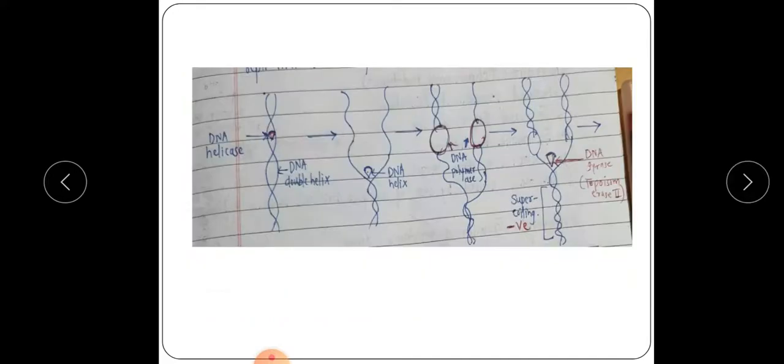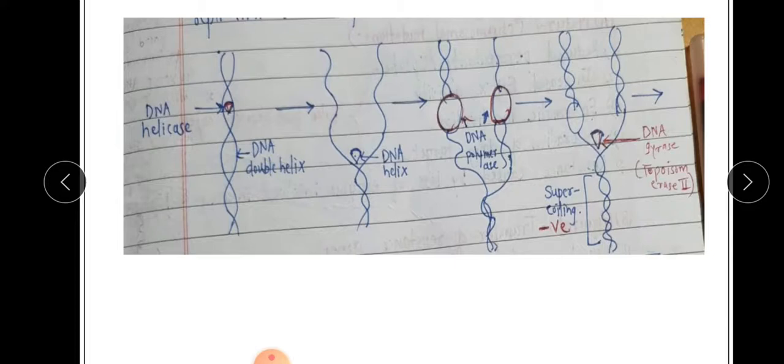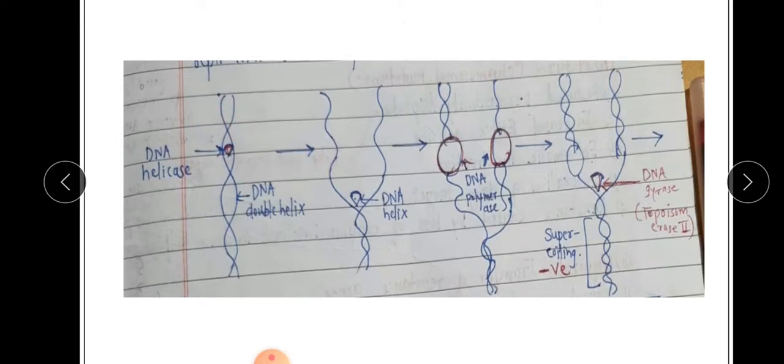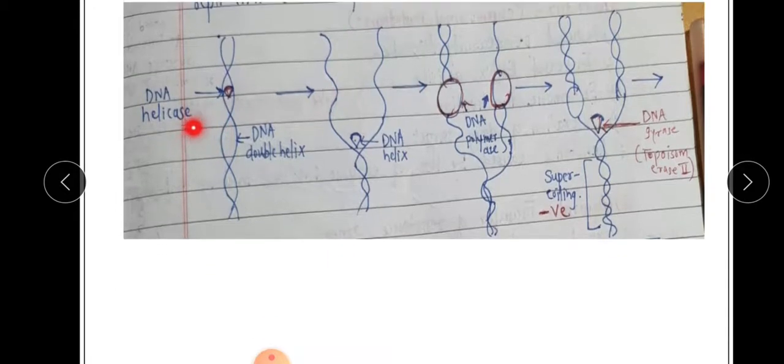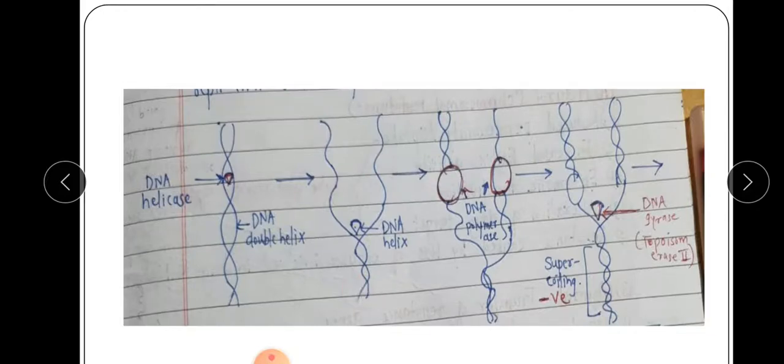Okay, and this is a diagrammatic way of topoisomerase. Here you can see this is a DNA. Here the DNA helicase enzyme acts, and the DNA helicase enzyme has the action of separation of strands. Okay, here the strands have been separated. Again, the DNA polymerase comes here. The DNA polymerase enzyme has an action of forming new strands; adding nucleotides and forming new strands is carried out by the DNA polymerase.